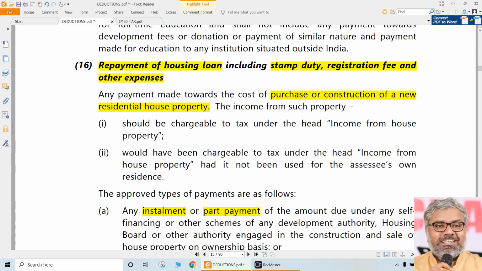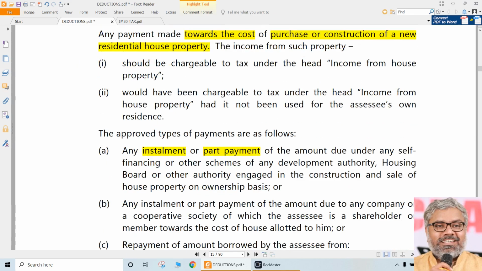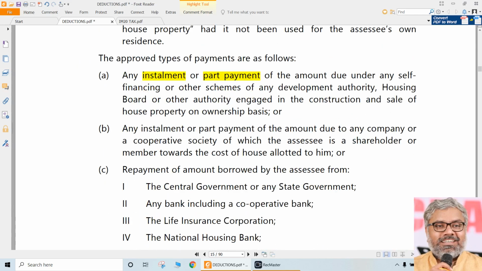We are talking about installments related to the principal, not interest. Towards the cost we are talking, not towards interest. Interest is a separate story altogether, but this is the principal amount that is paid by the SSE during the previous year. If at all it is paid as an installment, that will be eligible for ATC.